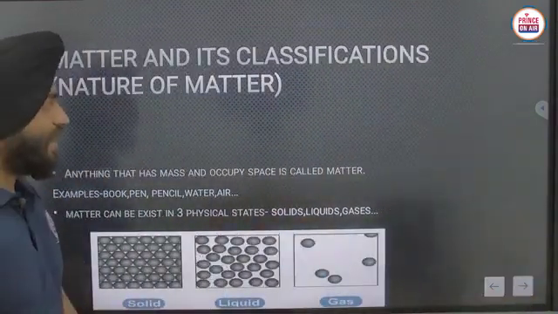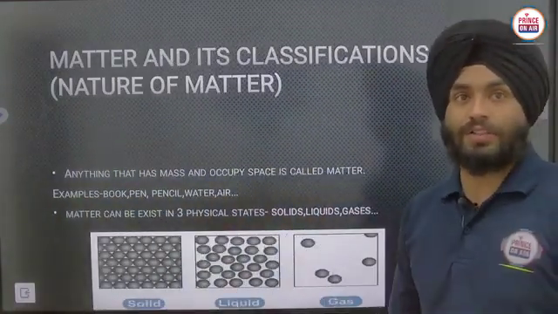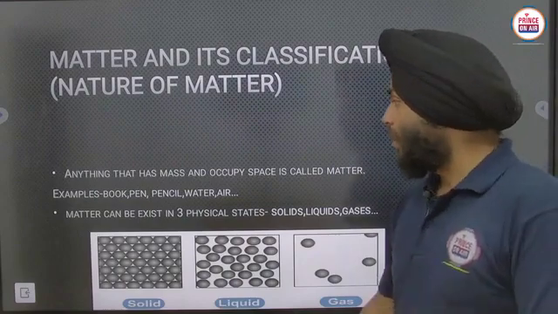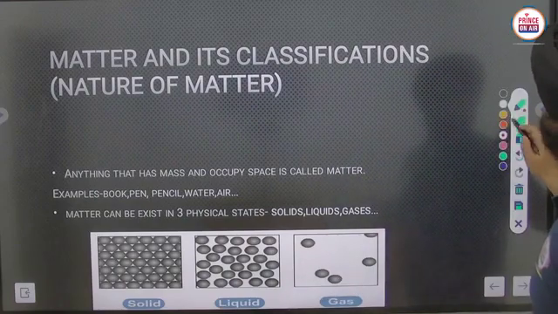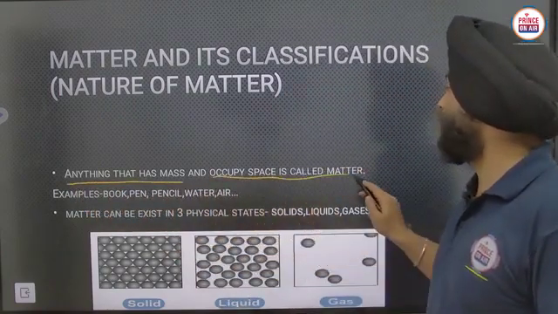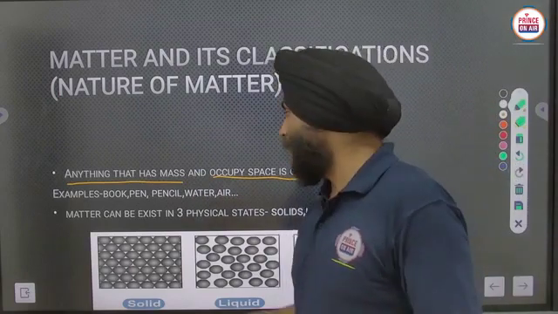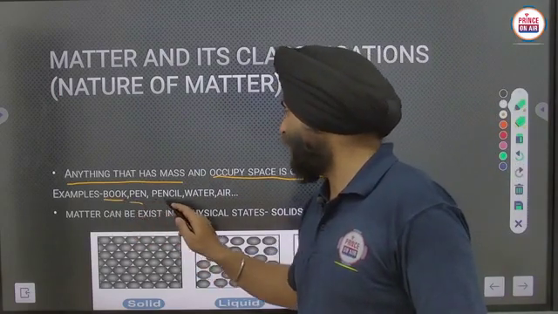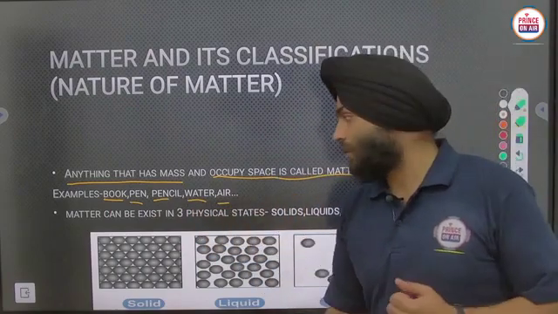So, matter and its classification. Here we have to discuss matter and its classification. Firstly, what is matter? Anything that has mass and occupies space is called matter. For example, book, pen, pencil, water, air, etc. are all considered to be matter here.